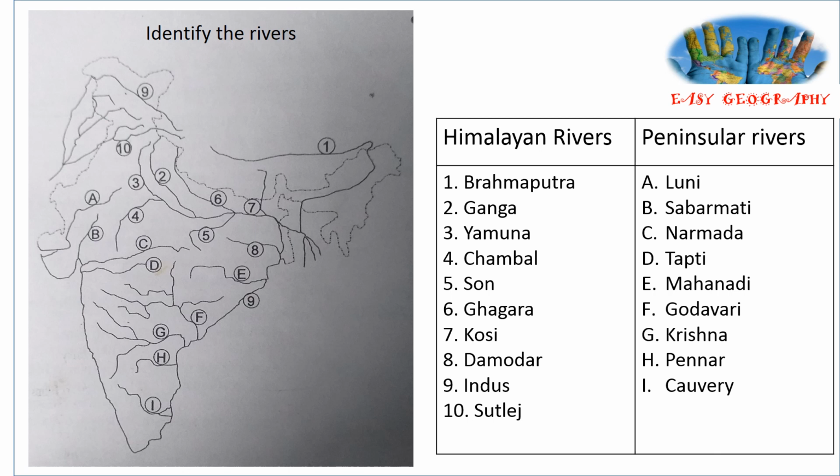Then about the peninsular rivers, A passes through Rajasthan, it is Luni. Then through Gujarat B is Sabarmati. C and D are the major west flowing rivers, Narmada and Tapti. C Narmada, D Tapti. Then on the eastern side E is Mahanadi. Then F Godavari. Then south of Godavari it is Krishna, and south of Krishna Penna, then Kaveri.